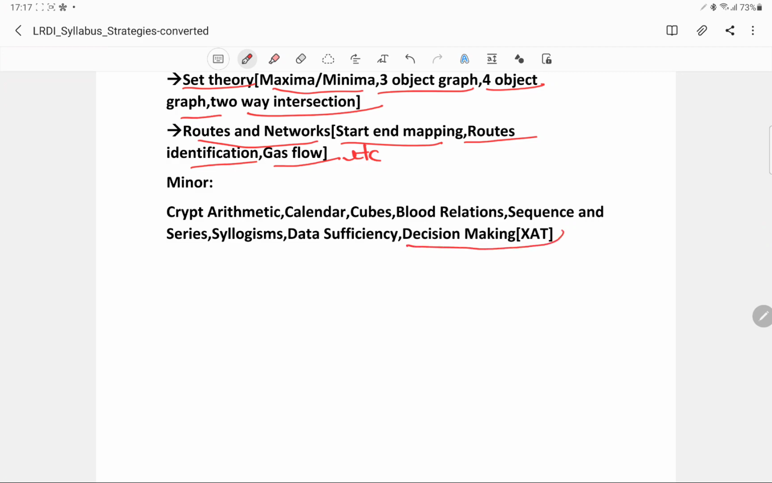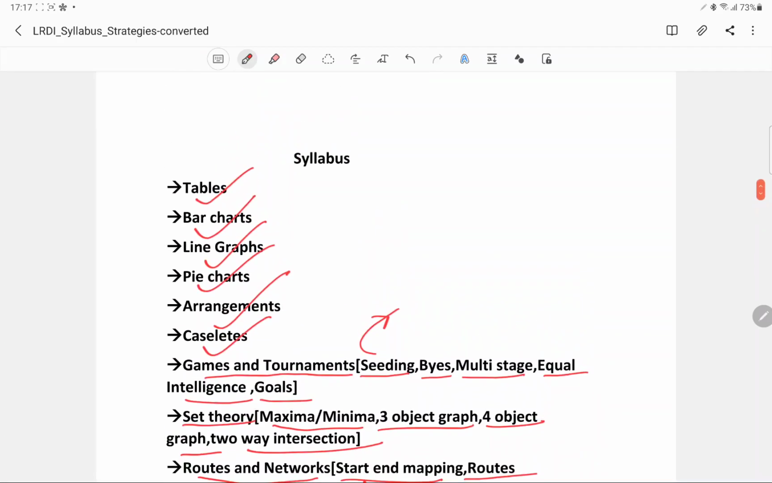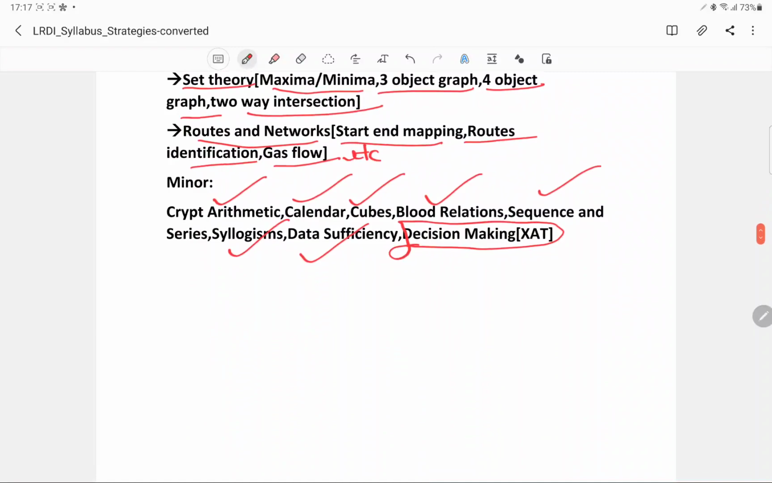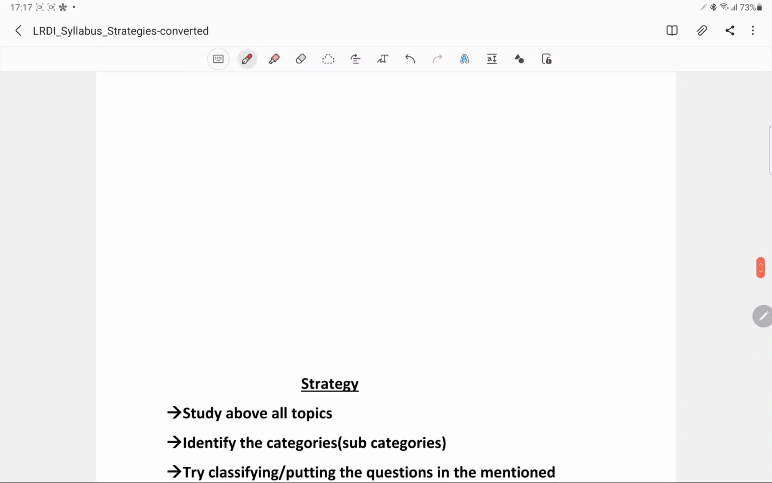Now decision making is an entire separate topic that you have in XAT. I would be covering that as well in this LRDI. The minor topics would be cryptarithmetic, calendar, cubes, blood relations, sequences and series, syllogisms, and data sufficiency. So this would be our syllabus for LRDI, and I have almost covered everything in this. So you need not worry about anything else.